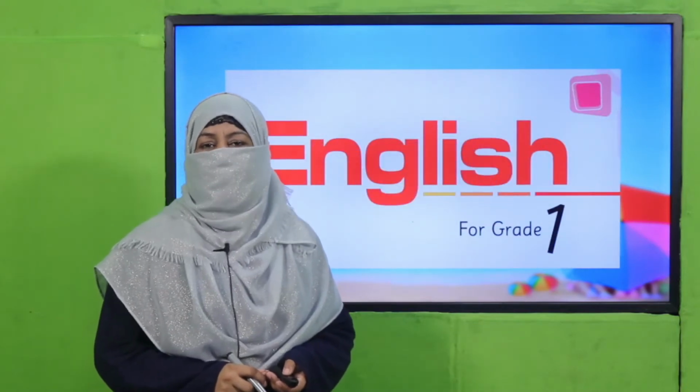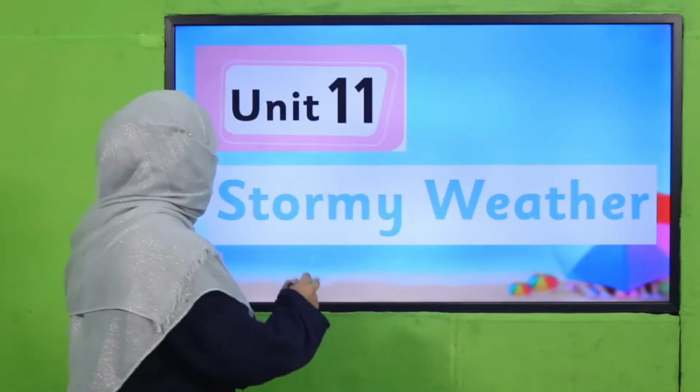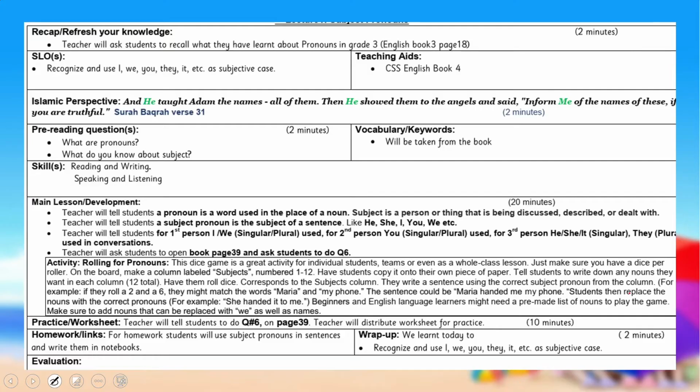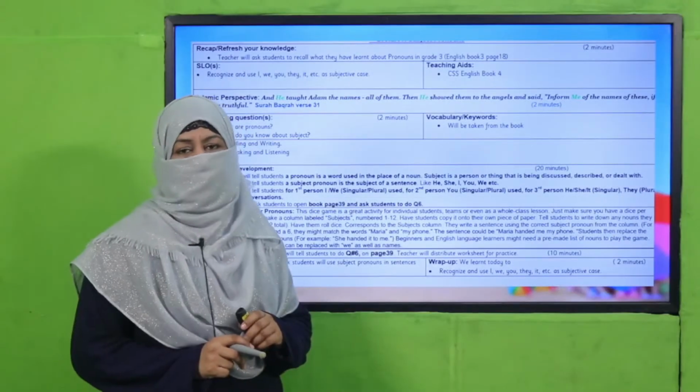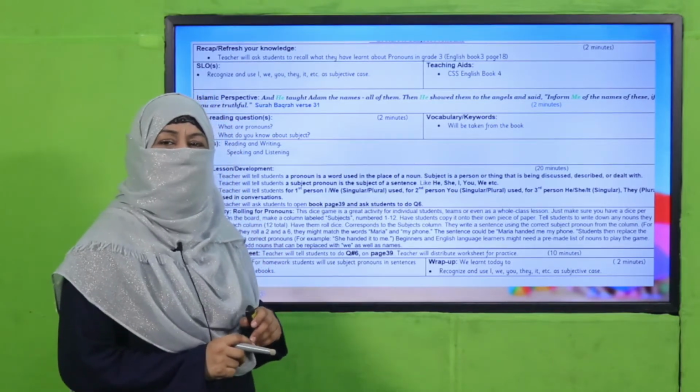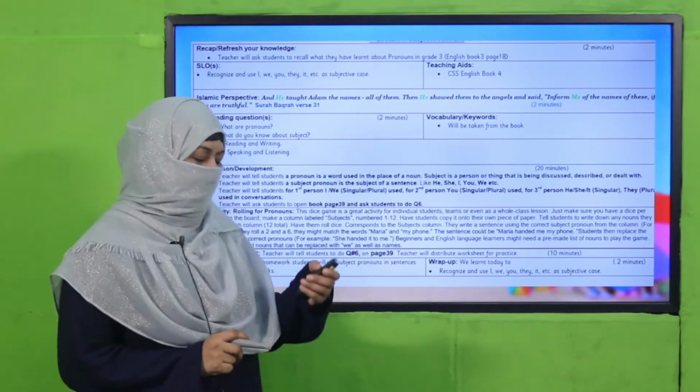We are learning Unit 11. Its title is Stormy Weather. My dear fellow teachers, this lesson plan, PowerPoint presentation and worksheet links are given. You may click it, download it, follow it as it is or modify it for your convenience. I'm going to deliver my lecture according to this lesson plan.